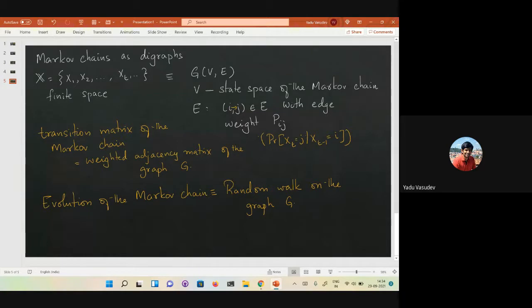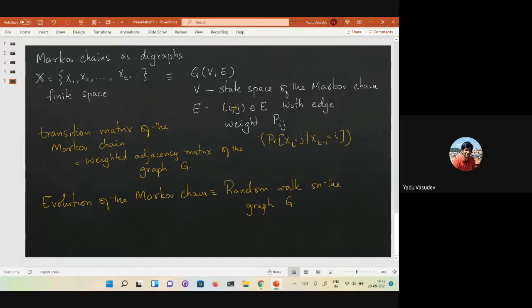You start with x1, which takes a value I, then in the second step the random variable x2 takes some other value, and so on. The next step can take many different values, and the probability that it will take a value j is the transition probability of the Markov chain. That corresponds to a random walk starting from vertex I: in one step, where do you go? So the evolution of the Markov chain corresponds to a random walk on this graph.